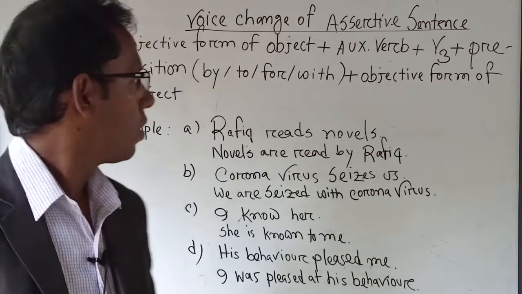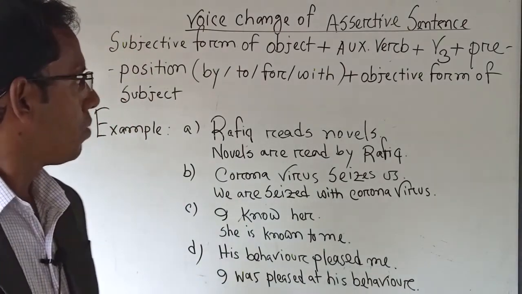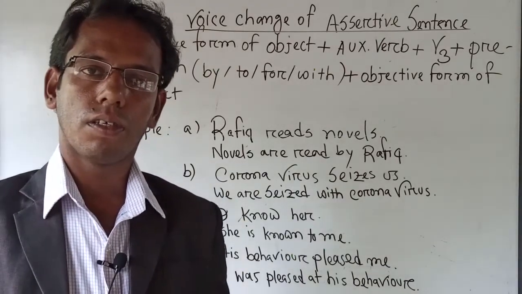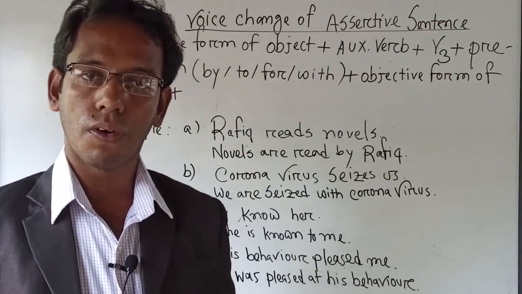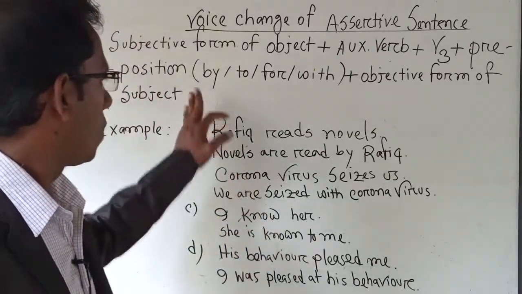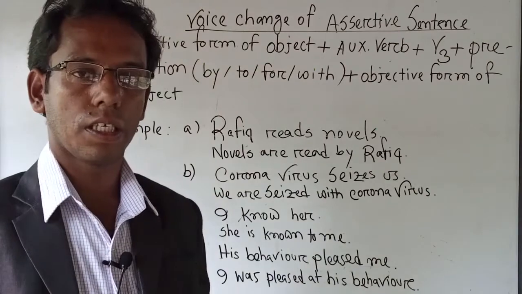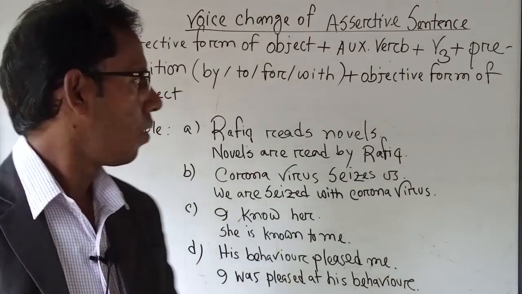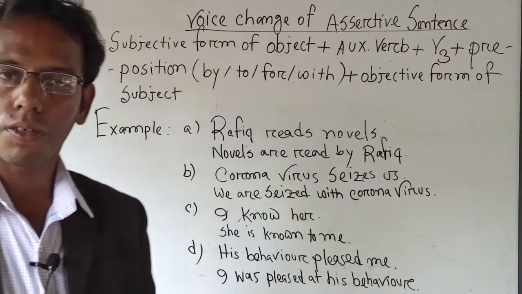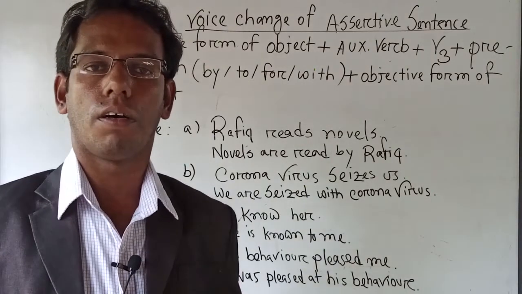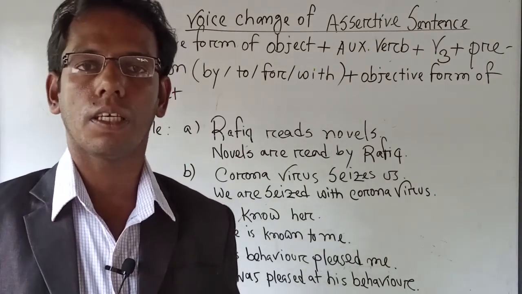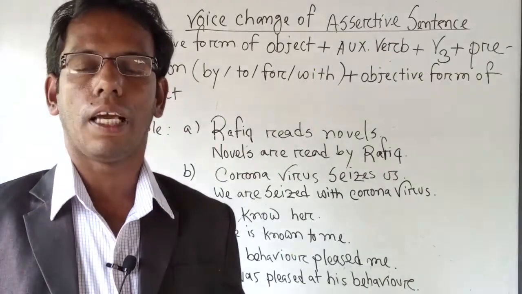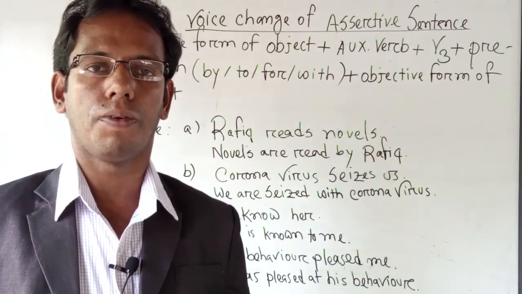By, to, for, with, at. Dear learners, we have to learn about the use of them. Then the objective form of the subject. What we find in our active voice as the subject, we have to turn into the objective form.